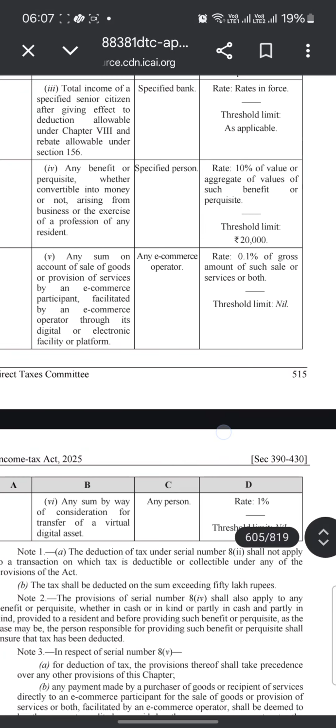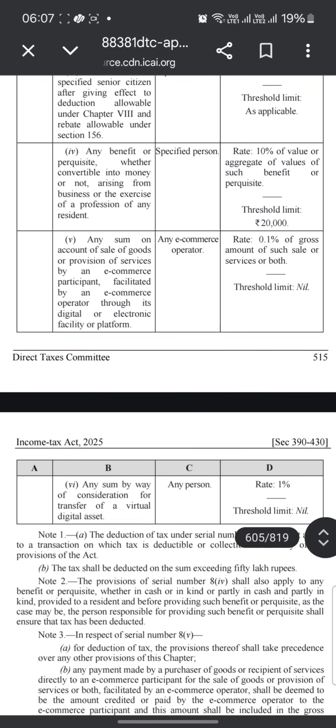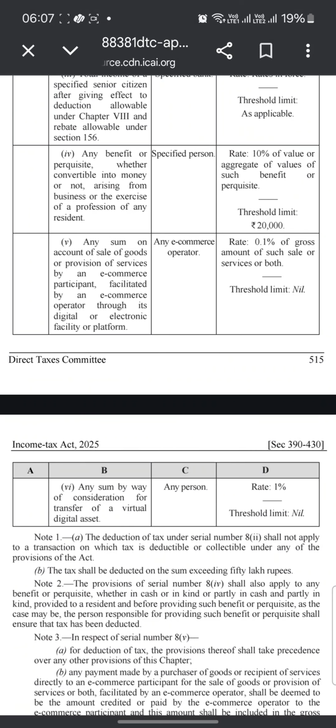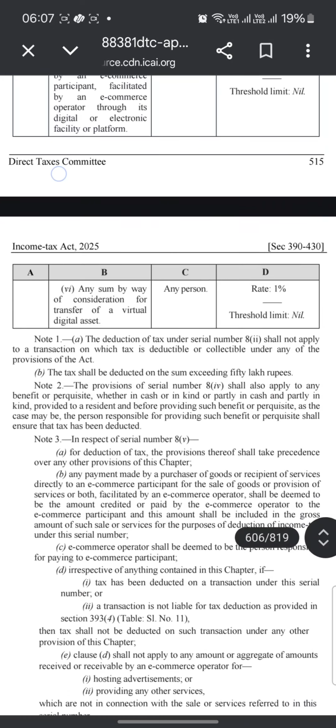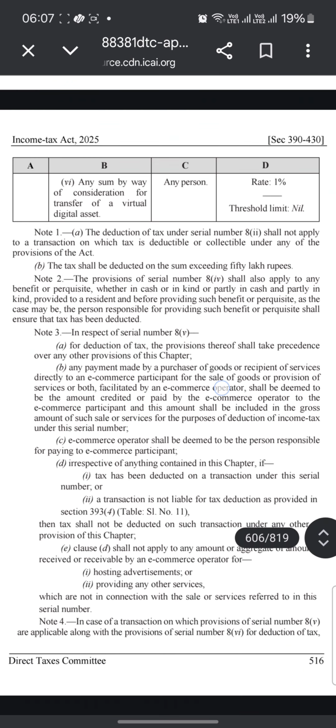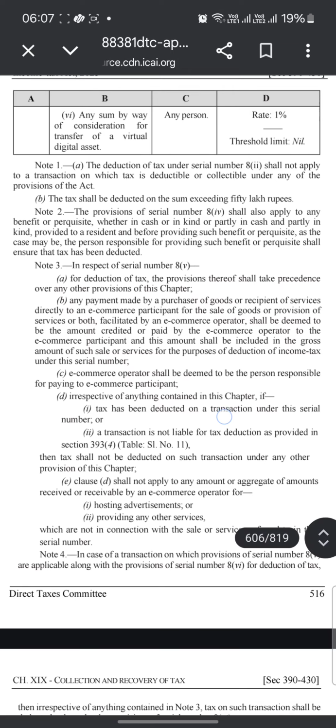Any sum on account of sale of goods or provision of services by an e-commerce participant facilitated by the e-commerce operator through its digital or electronically facilitated platform. Any e-commerce operator: rate is 0.1% of the gross amount of such sale or service, or both. Threshold limit is nil. Any sum by way of consideration for transfer of a virtual digital asset: rate is 1%, threshold limit is nil.